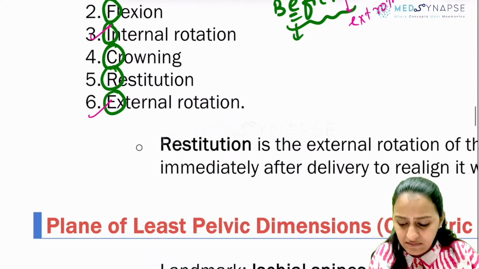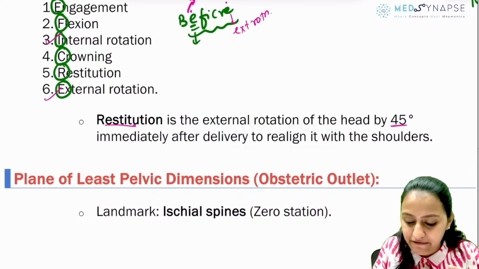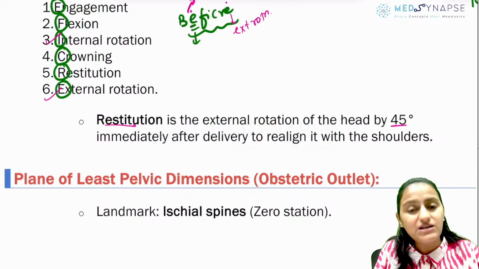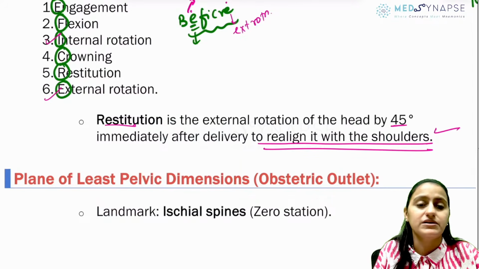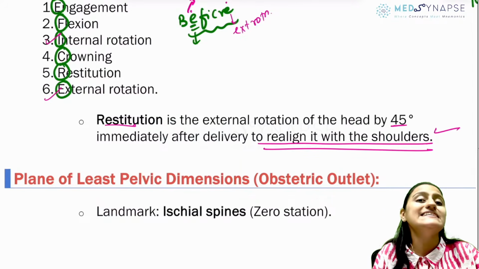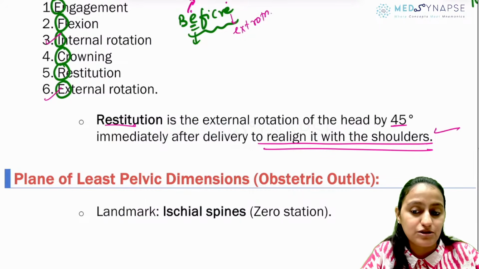Okay? So what is restitution? Restitution is the external rotation of the head by 45 degrees, which occurs after delivery of the head, basically for realigning the head with the shoulder. That movement is called restitution. Restitution is like repositioning the head in line with the shoulder.